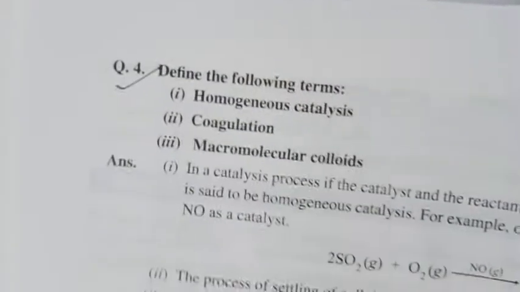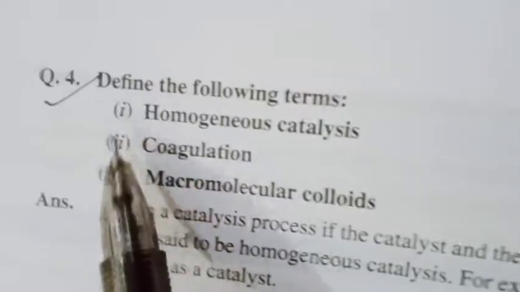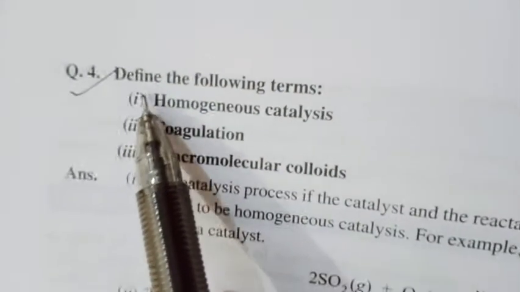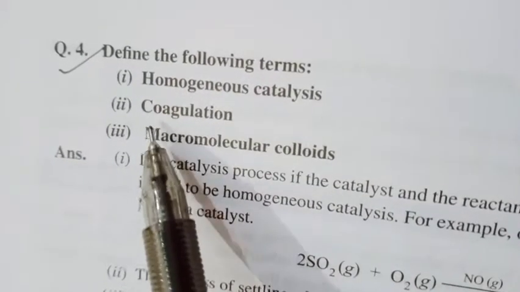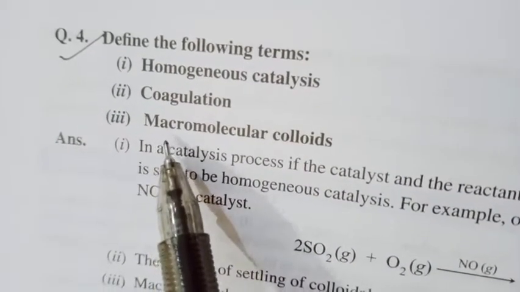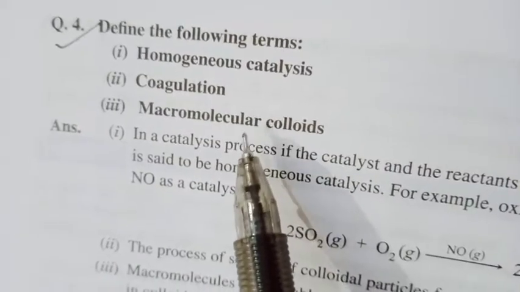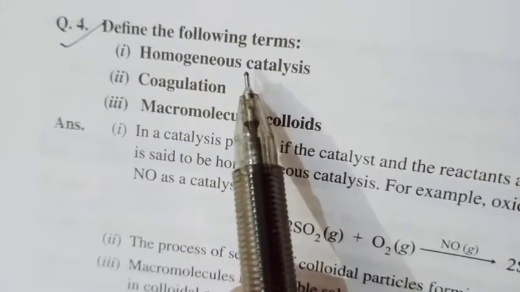All the questions generally carry a few parts. Let us see the first question, which came in CBSE 2015. It is a definition type of question, in which you have to define homogeneous catalysis. Second is coagulation, and third is macromolecular colloid. Let us start with homogeneous catalysis.